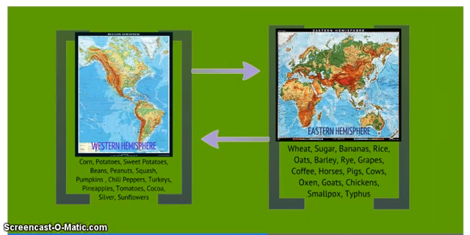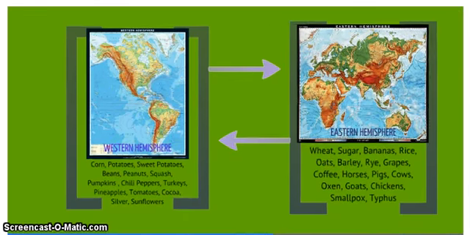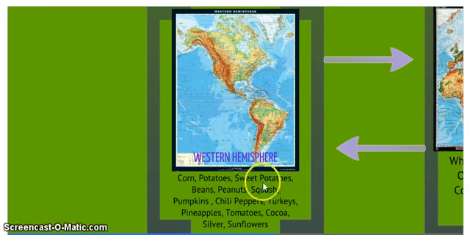Right here we have two maps, one of the Western Hemisphere or the New World and one of the Eastern Hemisphere or the Old World. Now right here is a list of some of the goods that came from the New World. For example, potatoes. They are not native to the Old World or to Europe. They come from the Americas. Same thing with beans and peanuts and so on and so forth, as you see from this list. These goods are known all around the world today, but during this time, they were not known to the whole world. These were new things to people in Europe.